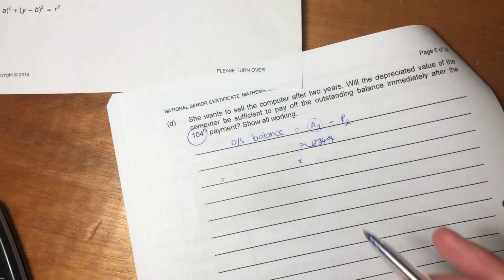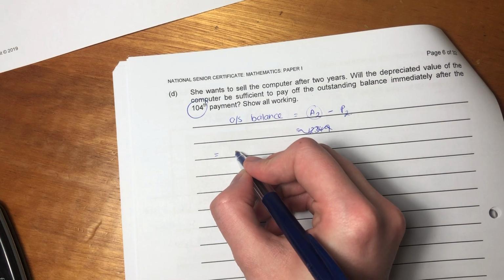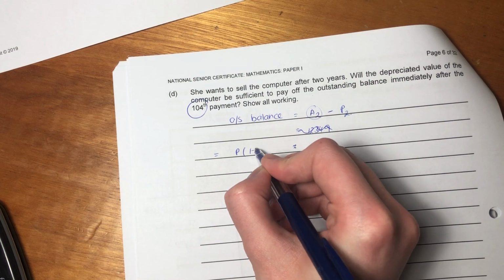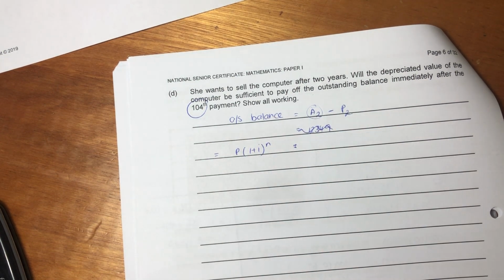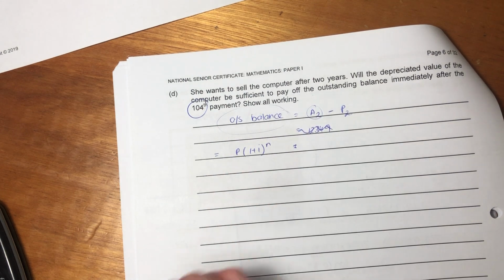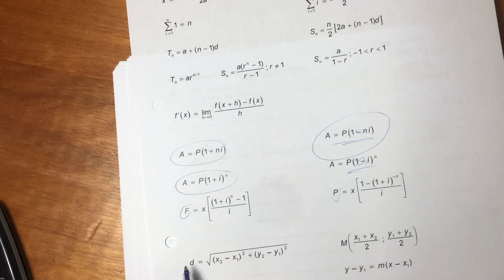So let's just write out those 2 formulas to help us bear in mind what we're doing. I'm going to say P(1 + i)^n. I'm not going to write the A in this instance because we're not working out A. We're working out the outstanding balance. So we're actually working out A minus F.